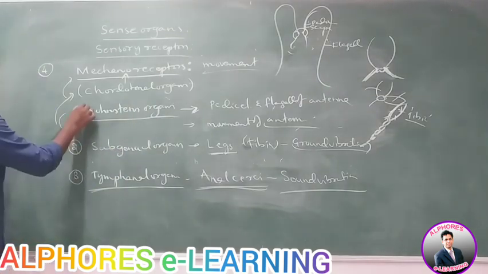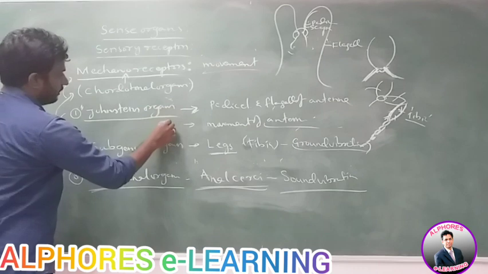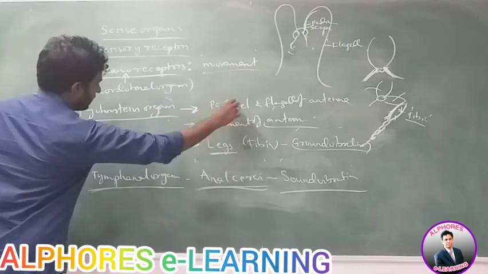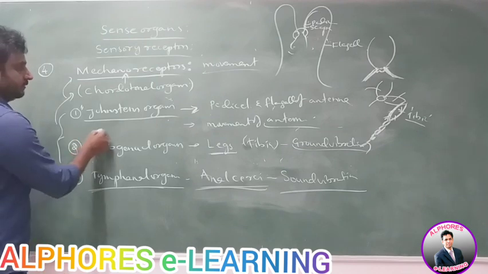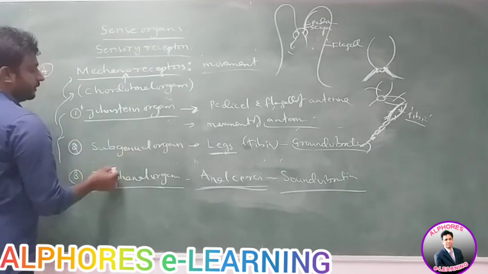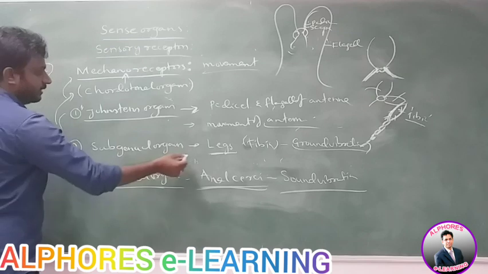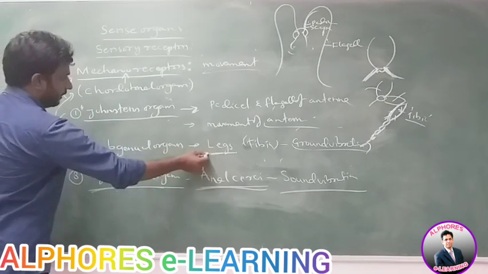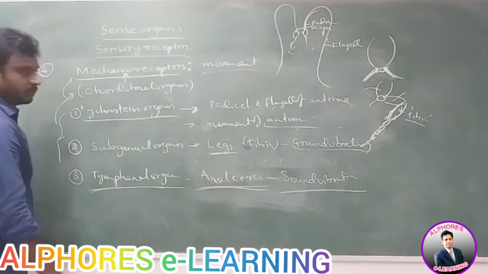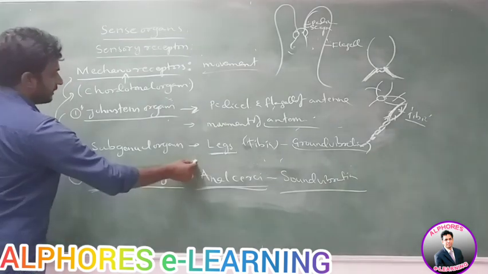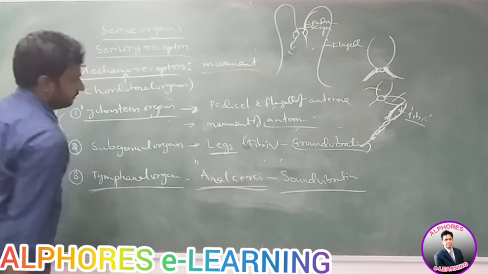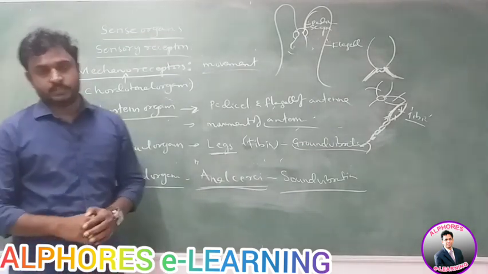Johnston's organs are present on the pedicel and flagella of antennae; function, movement of antennae. Subgenual organs are located on the tibia of the legs; collection of ground vibrations. Then tympanal organs are located on the anal cerci, which collect the sound vibrations.